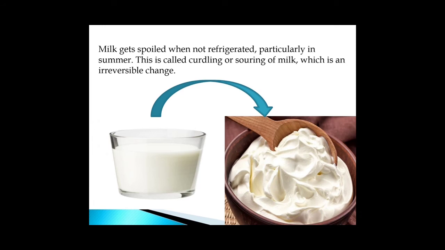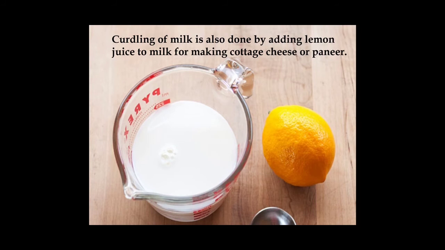Milk gets spoiled when not refrigerated, particularly in summer. This is called curdling or souring of milk, which is an irreversible change. A change is called irreversible if it cannot be changed back again, cannot get back its initial form which was there in the beginning of the change. Formation of curd from milk is an irreversible change because the product so obtained cannot be changed to its original form. Once milk changes into curd, we can't change it back to milk. Thus, it's an irreversible change.